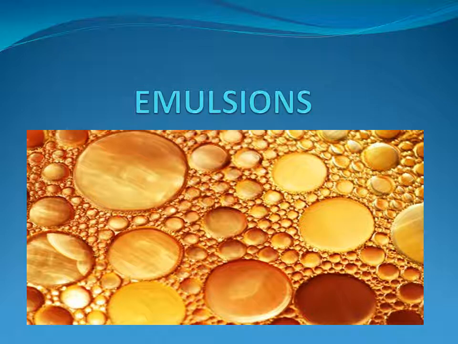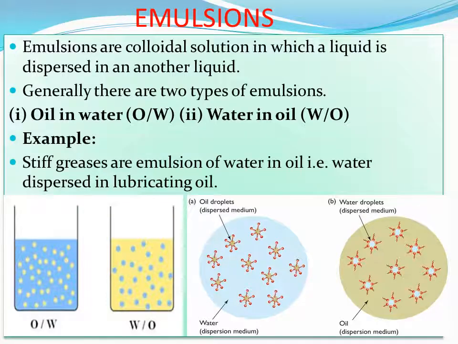What are emulsions? Emulsions are colloids again, but both the dispersed phase and the dispersion medium are liquids, then it is termed an emulsion. Emulsions are colloidal solutions in which a liquid is dispersed in another liquid. The liquid which is present in small quantities is called the dispersed phase, and the liquid which is present as a continuous medium in large quantity is called the dispersion medium.